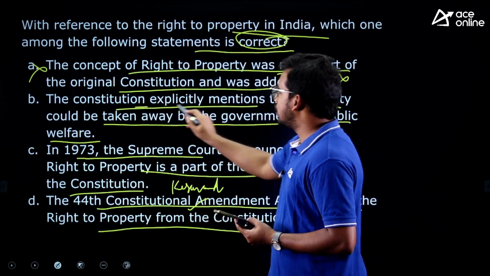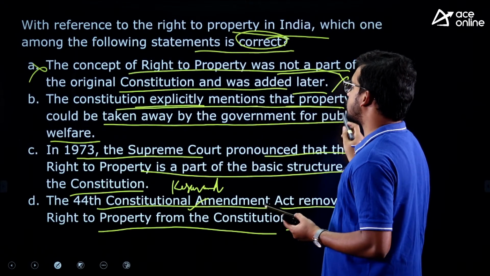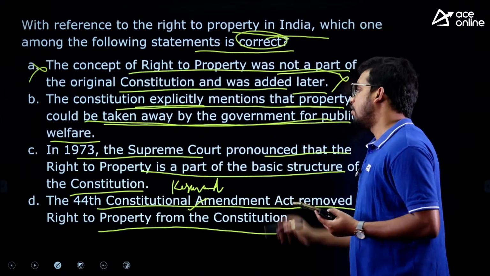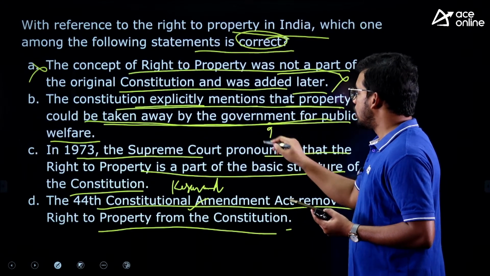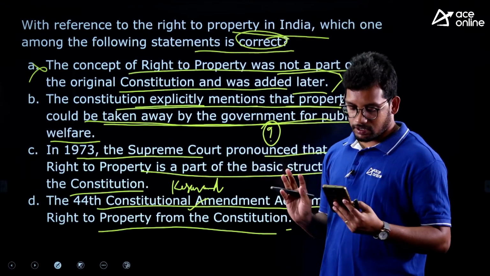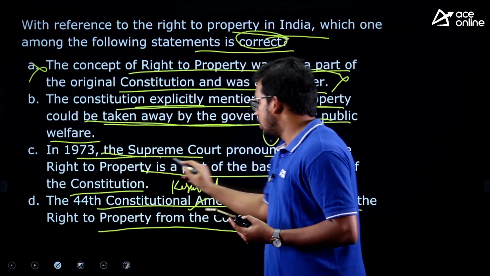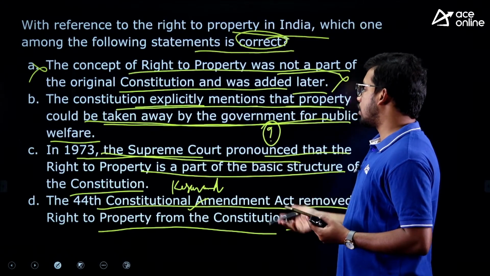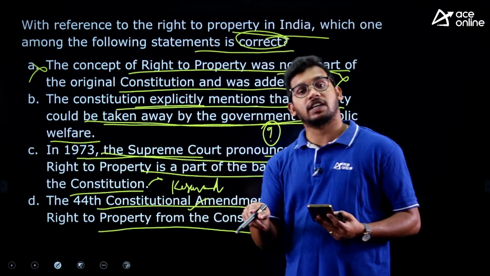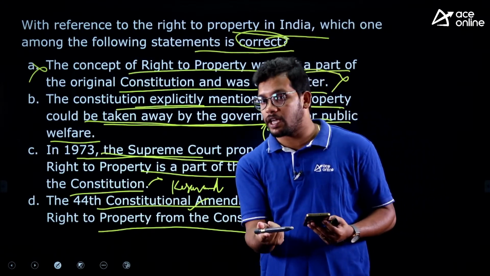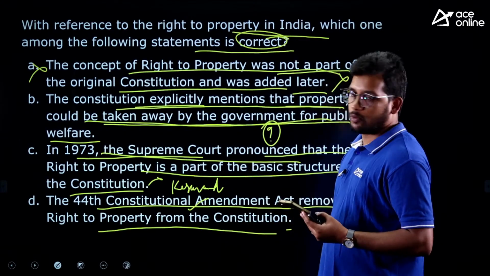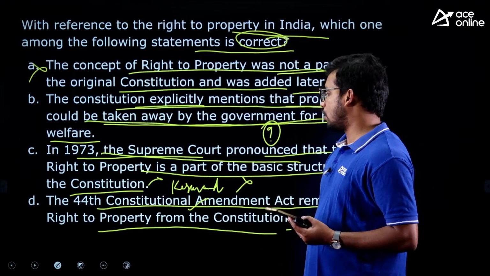Second statement, the constitution explicitly mentions that the right to property could be taken away by the government for public welfare. This may be a little bit of a dilemma. So it is always better to eliminate statements rather than choosing the answer. So let's see. Basic structure doctrine, right to property was part of the basic structure doctrine? No, if it was a basic structure, how could parliament make any change? So no such thing was pronounced by the Supreme Court. So this is also wrong.